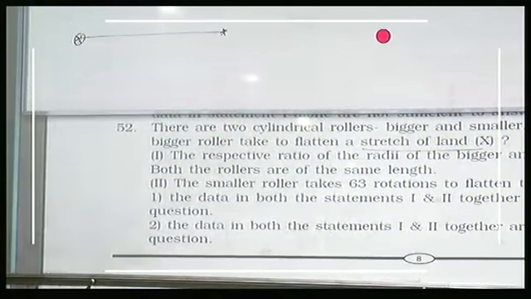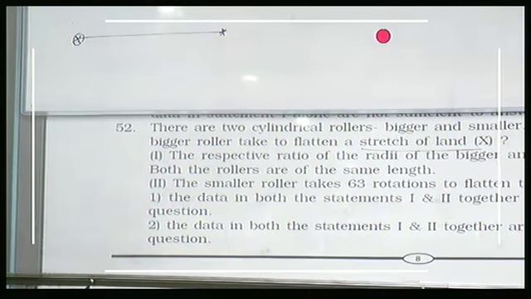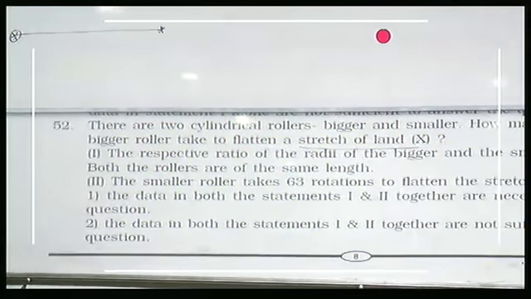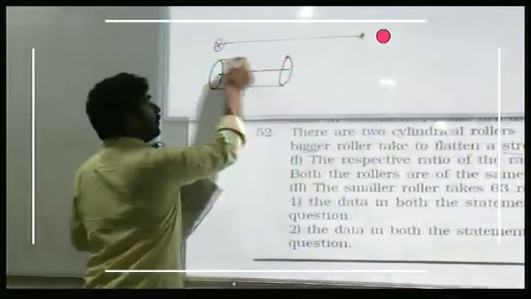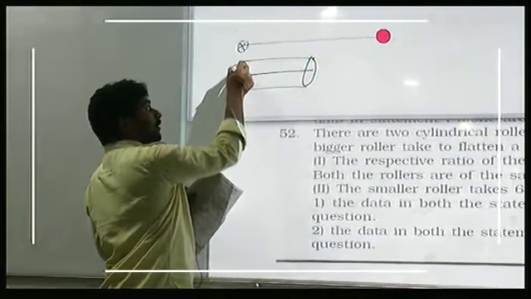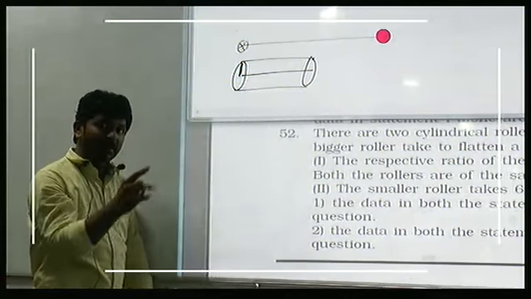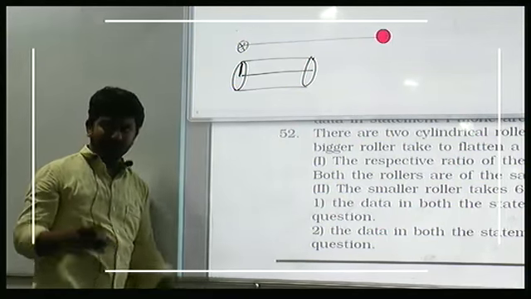Right. First of all, if we have that, then we will see. What is the other variable that is required here? If this is your roller, you need to know the radius or diameter, right? Come on.